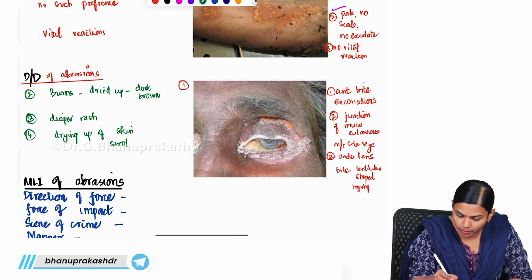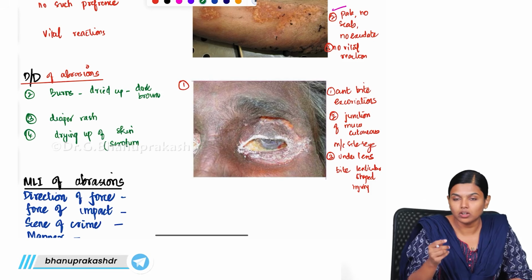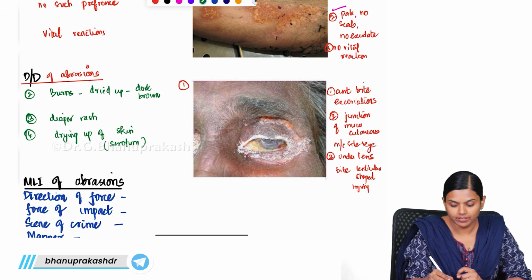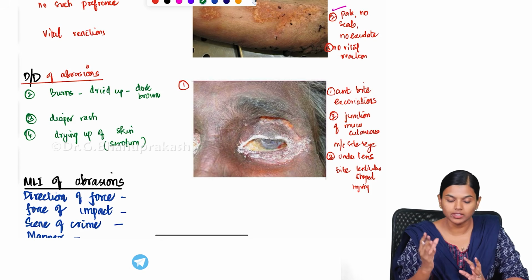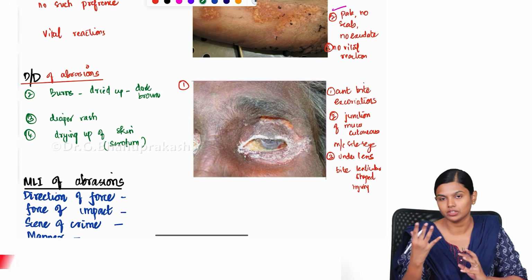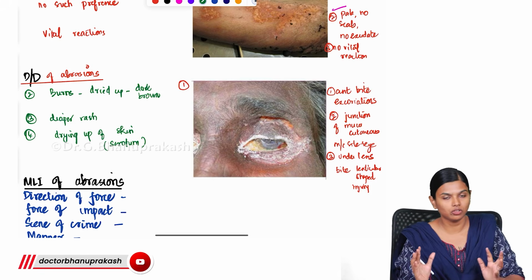For example, over the scrotum, when this loose skin dries up, it will become very dark in color and mimic an abrasion. So these are the differential diagnoses of abrasion. You have to differentiate when you look at a wound.